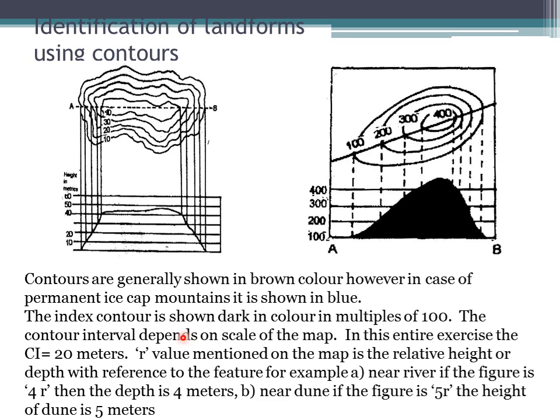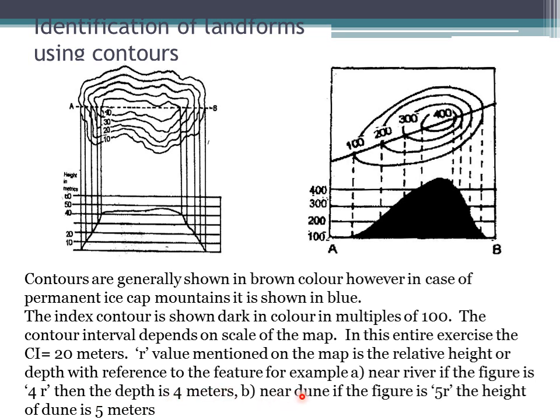Now, another value in a topographical map is sometimes written as 4R, 5R, something like that. As I have stated earlier, all these values are in meters. These are relative heights. I give two examples. One which is near the river: if the figure is 4R, then the depth of the river bed from where we are standing is 4 meters.